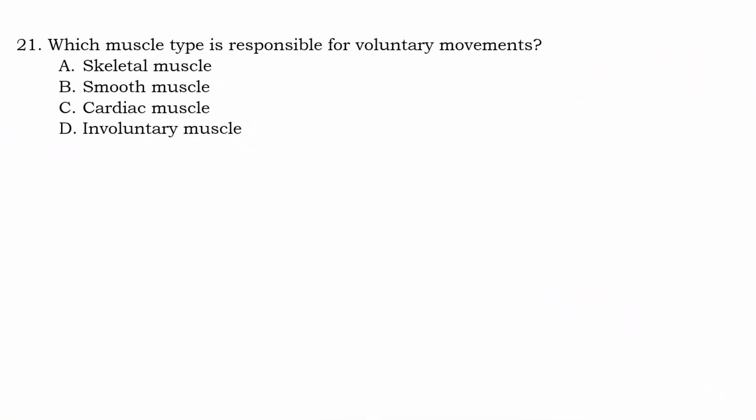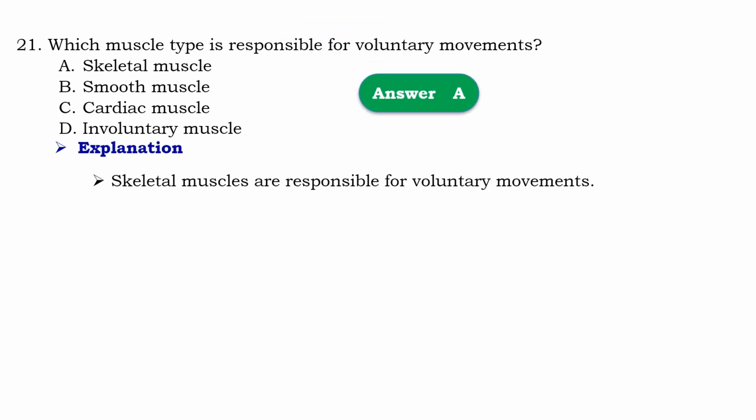Question number 21. Which muscle type is responsible for voluntary movement? So that should be A, skeletal muscles. Means that skeletal muscles are responsible for voluntary movement.